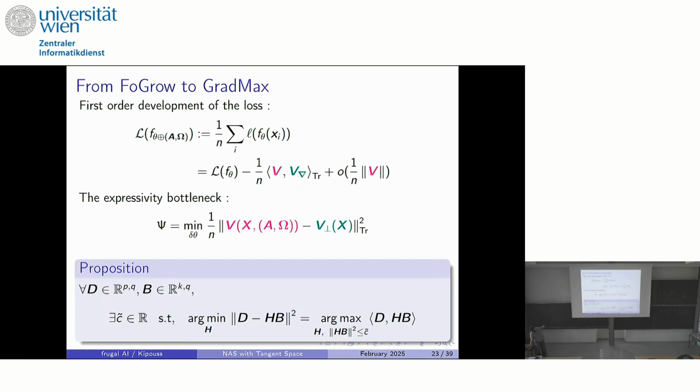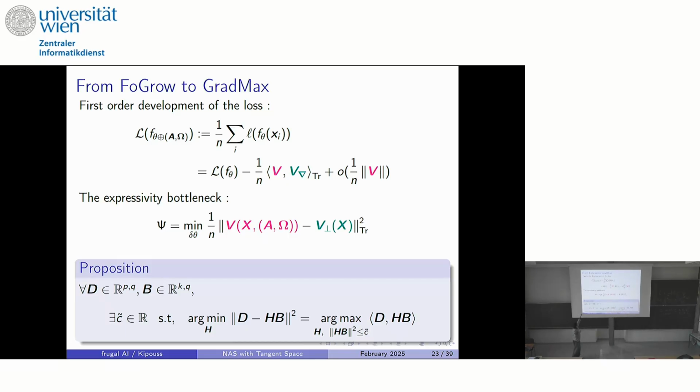And actually, it comes from the fact that, as Theo also presented in this proposition, when you try to minimize the distance between two objects, it is the same as trying to maximize their scalar product, but under a constraint on the norm of one of the objects on which you make the minimization.